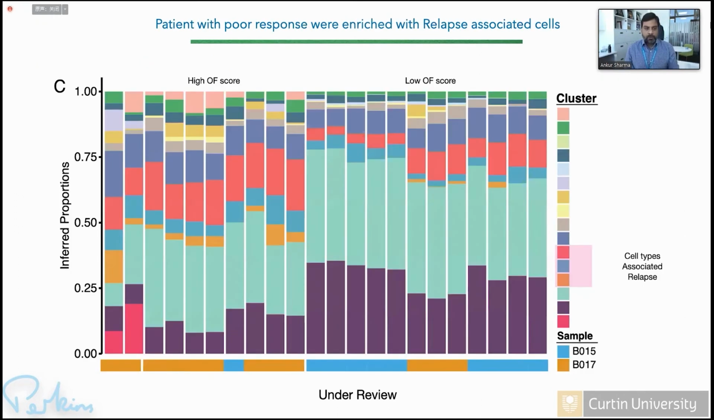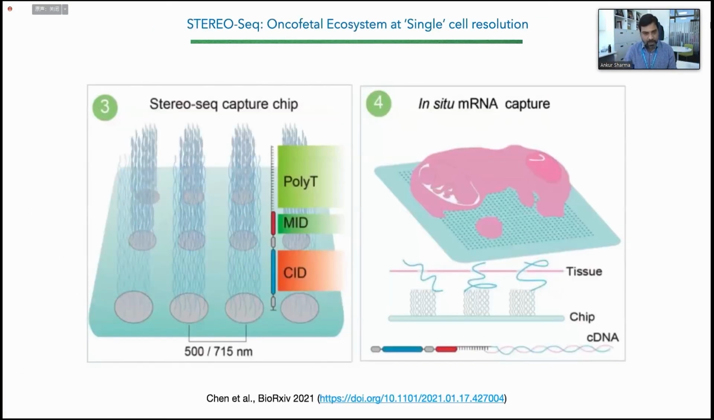And we did the same experiment for human fetal liver. To cut the long story short, what we find is that the patient who had relapse within 6 months had more areas where we could find these oncofetal cells compared to the patient where there was no relapse. And this is where we started talking to BGI Australia, where we developed this collaboration of looking at this oncofetal ecosystem at a single cell resolution by this powerful technology, Stereo-seq, right?